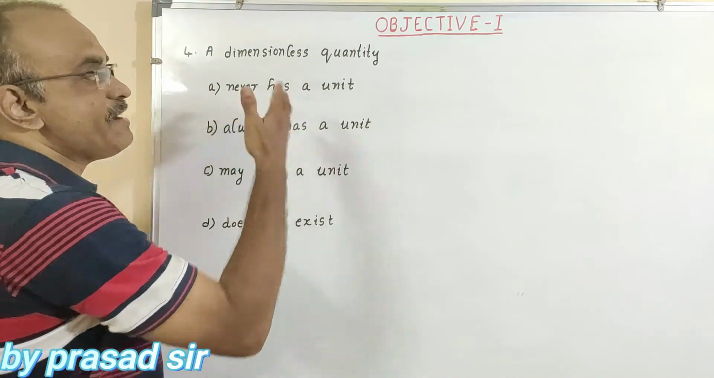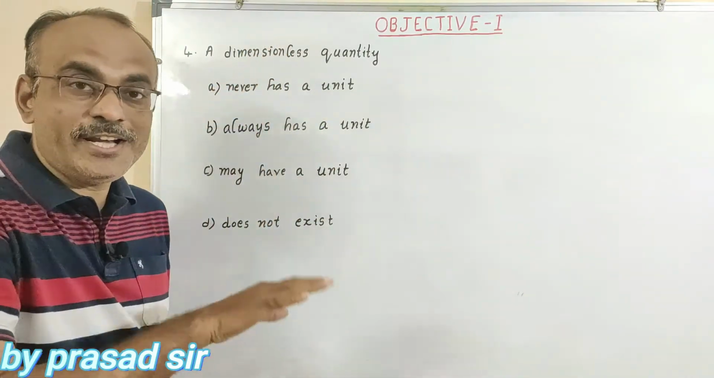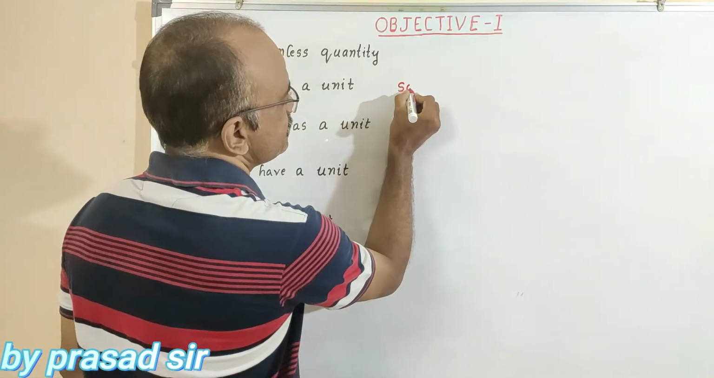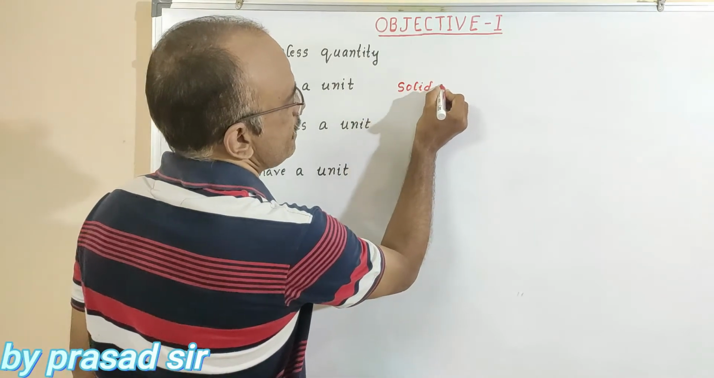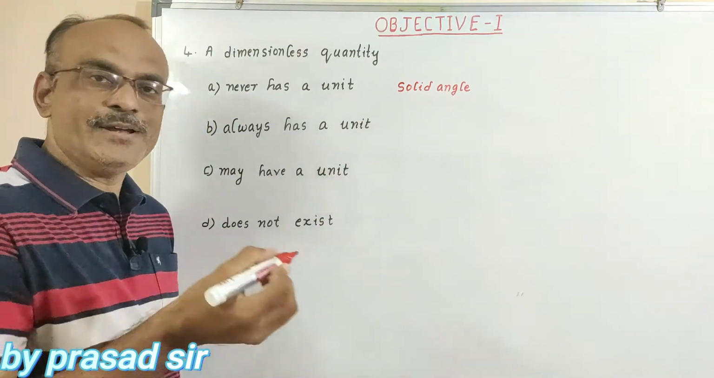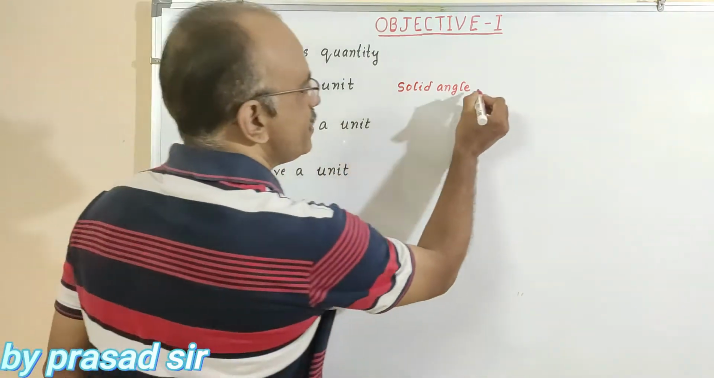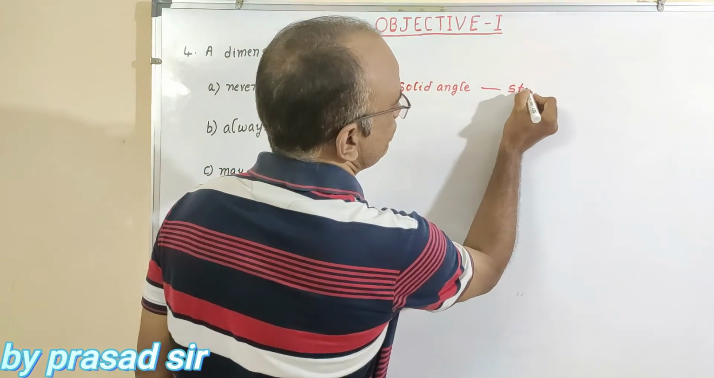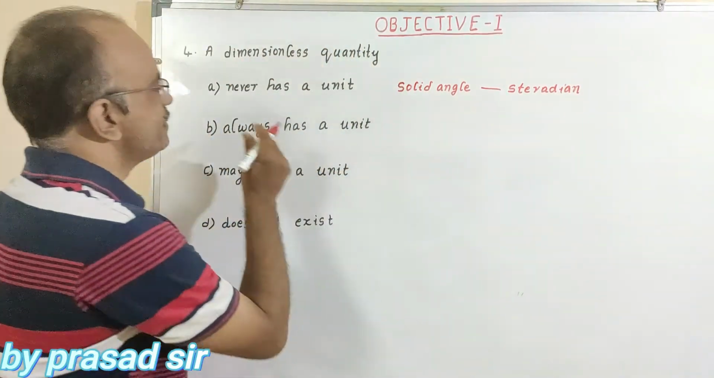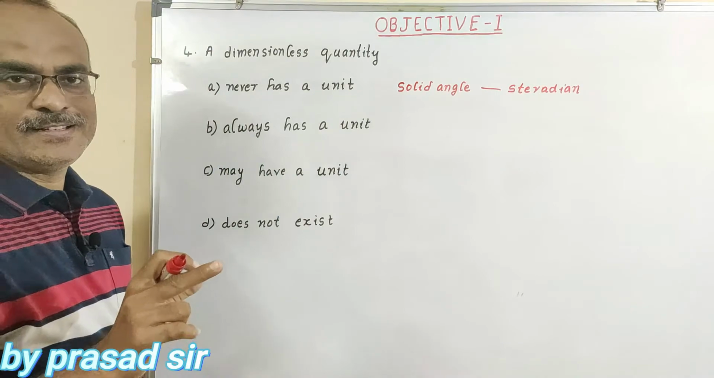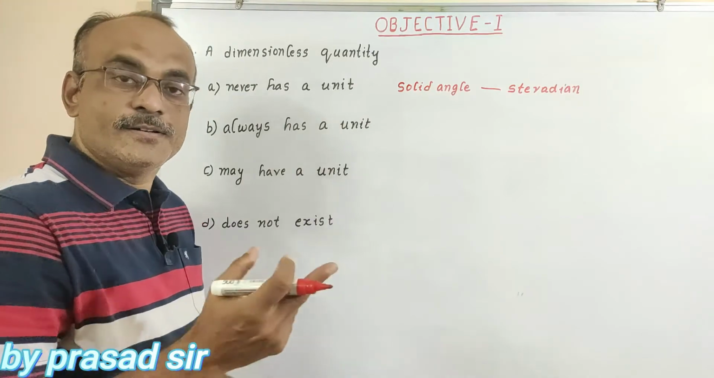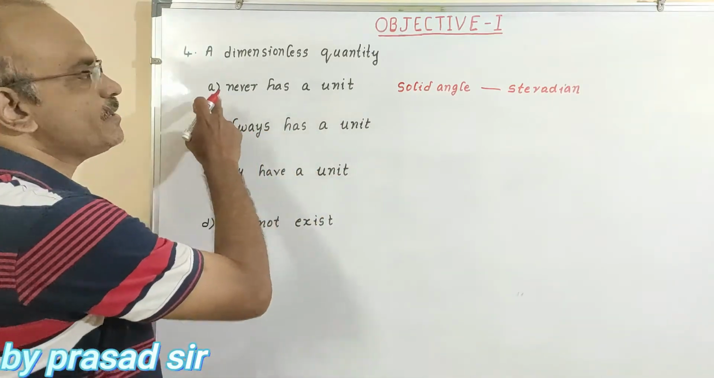First of all, A: a dimensionless quantity never has a unit. Take an example. What is that example? First of all, I will take solid angle. Solid angle is a dimensionless quantity, but it has a unit. What is the unit for this one? Steradian. That means this one becomes wrong. Similarly, we will take another example also, plane angle, that is radian. So by taking two examples, this one becomes wrong.